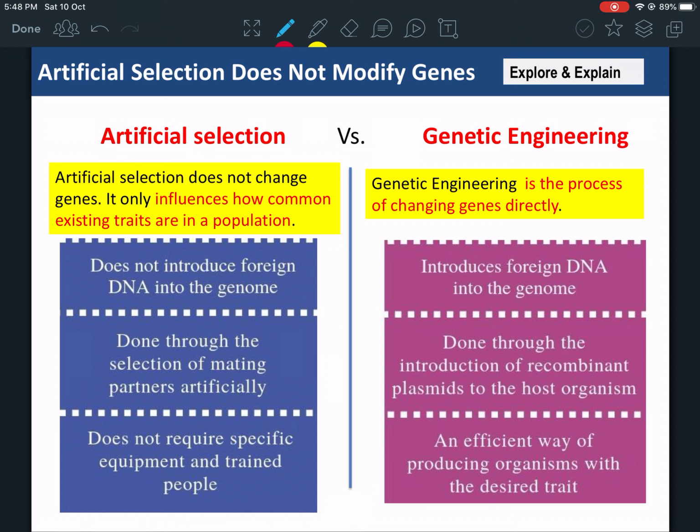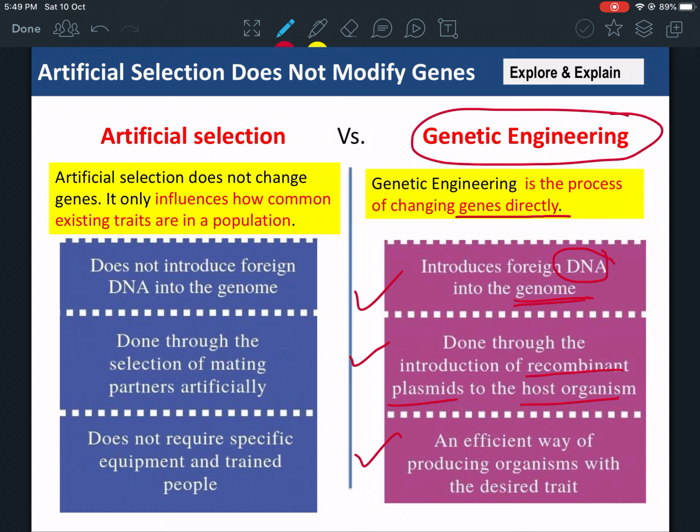Genetic engineering is the process of changing the genes directly. It happens in the lab. It introduces new DNA and inserts new genes, changing the genome. It's done through recombination of plasmids into host organisms. They change the DNA sequence, they change the genes, they change the combination, and it's a way of getting the traits that they want. It's also done by humans, but this has insertion of new genes, and artificial selection has no insertion of new genes.